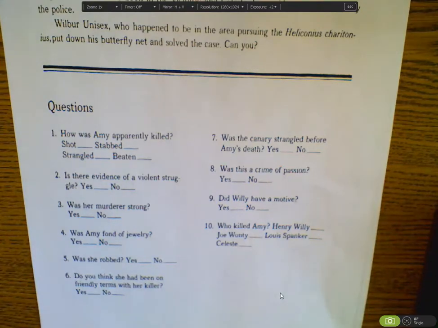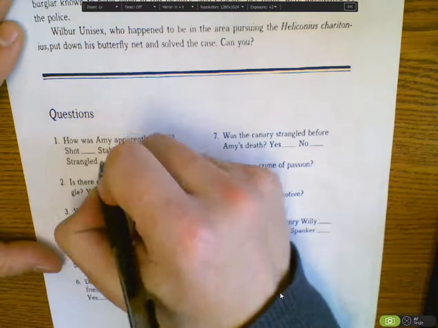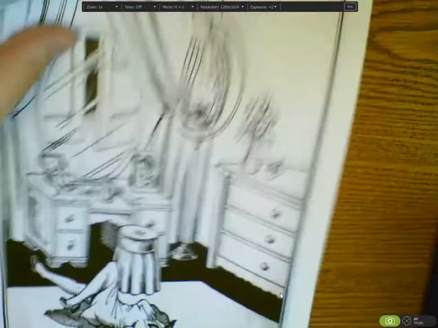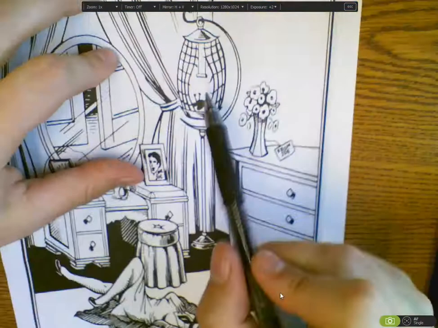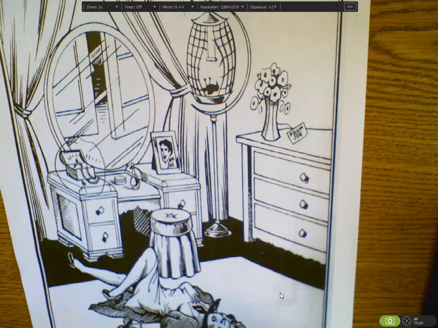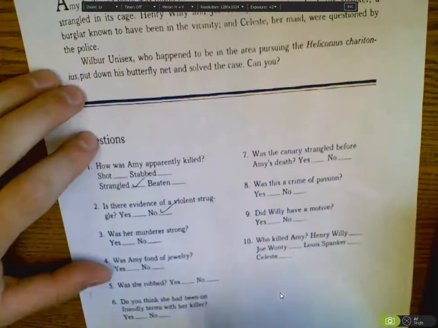Well, there was no blood or anything like that, so we can say, yes, she was probably strangled. Is there evidence of a violent struggle? Well, if you look at the picture, everything is neat and in order, so no, there was no evidence of a violent struggle. Was her murderer strong? Well, if you take a look at the picture, he ripped open a cage and forcibly opened a metal cage to get to the bird, so yeah, we can surmise the murderer was strong.